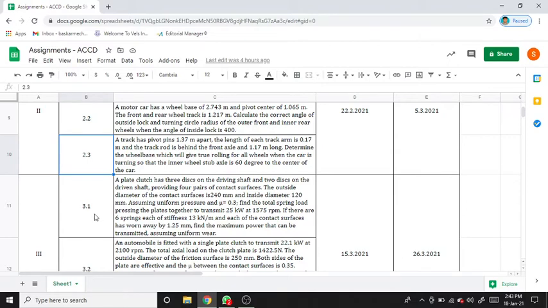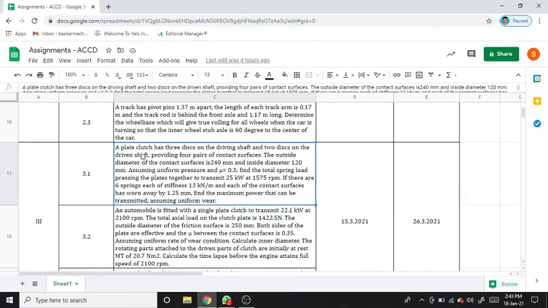Next, question number 3.1, that means assignment 3, first question. A plate clutch has 3 discs on the driving shaft and 2 discs on the driven shaft, providing 4 pairs of contact surfaces. The outside diameter of the contact surface is 240 mm and the inside diameter 120 mm.